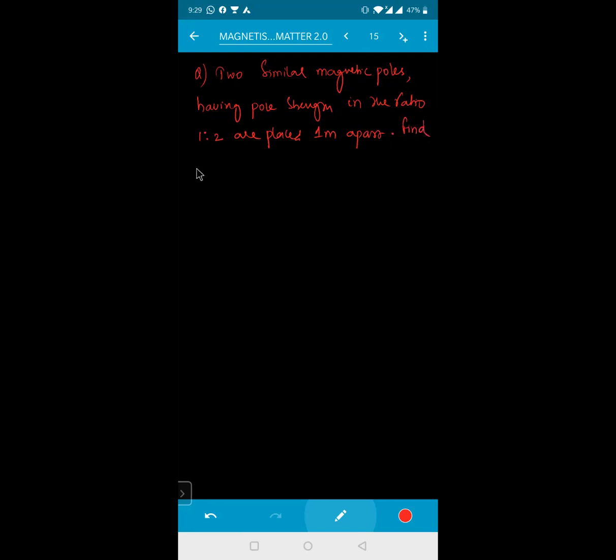Find the point where a unit pole experiences no net force due to the two poles.